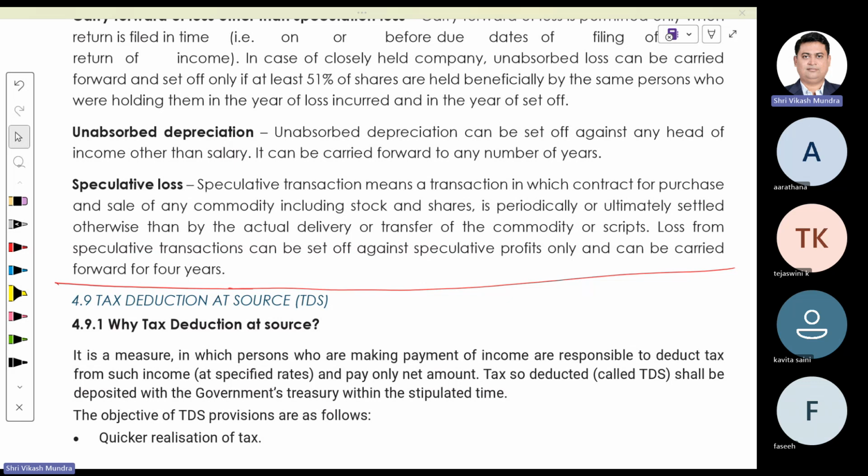Now we will compare this 15% amount with our tax liability calculated under regular provision of the law. Whichever is higher should be considered as the tax liability of the company, add surcharge and cess, then that would be considered as the final tax liability. Okay. Any question? Is it clear?